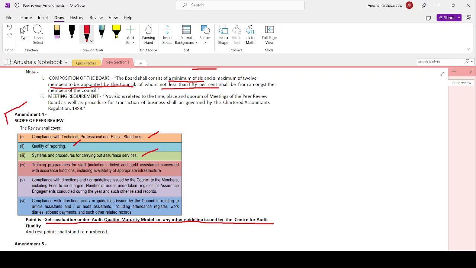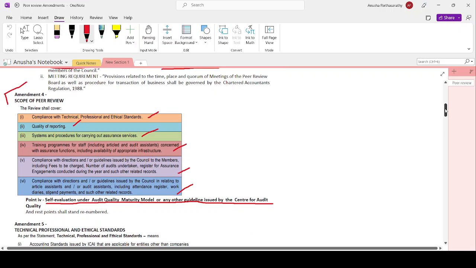Self-evaluation under the audit quality maturity model or any other guideline issued by the Center for Audit. The fifth point would be training programs for staff, and then compliance with directions and guidelines issued by the council to the members, and then compliance with directions issued by the council relating to the article assistance or audit assistance. Okay, let's repeat once again.